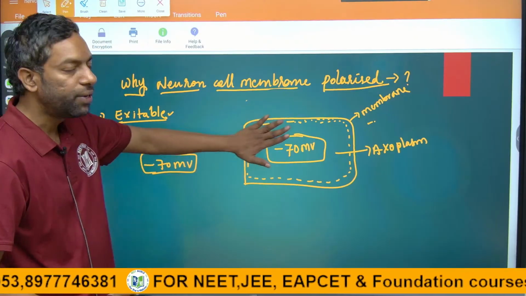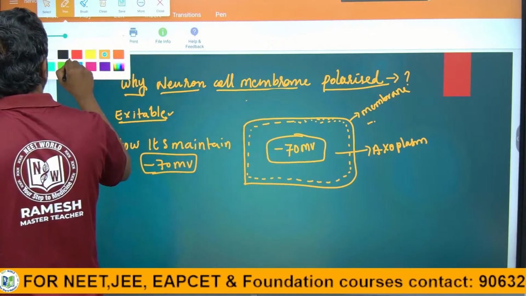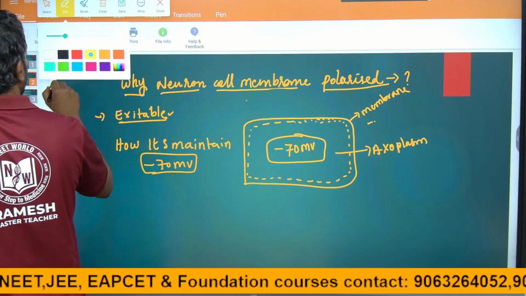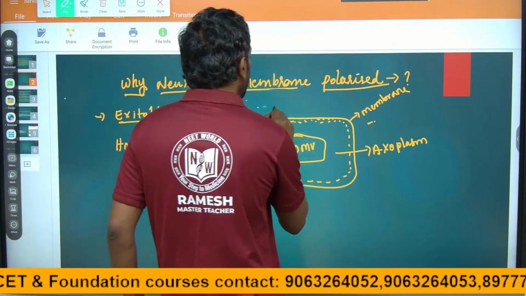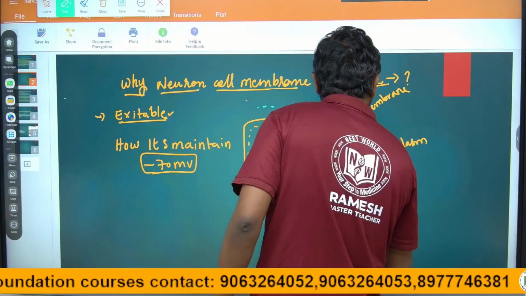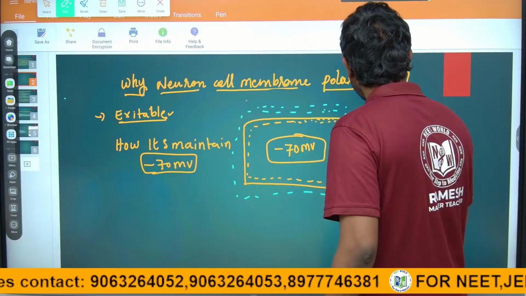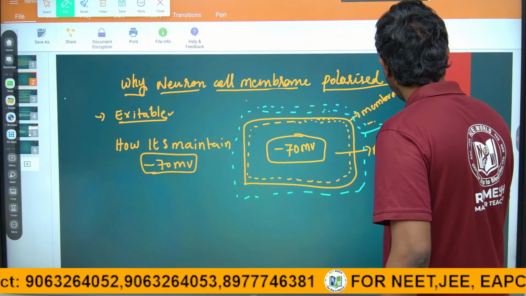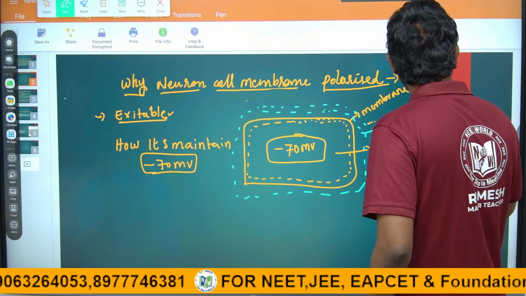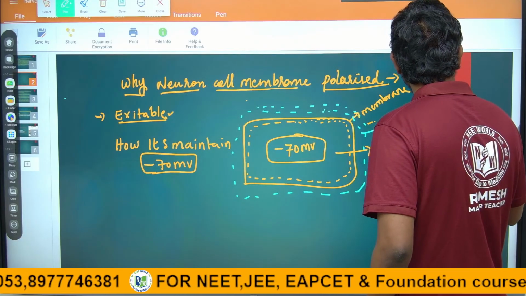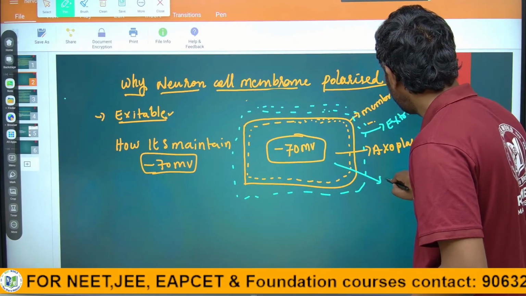This is the neuron cell, and there is an outer atmosphere. This is the extracellular fluid, and this is the intracellular fluid.